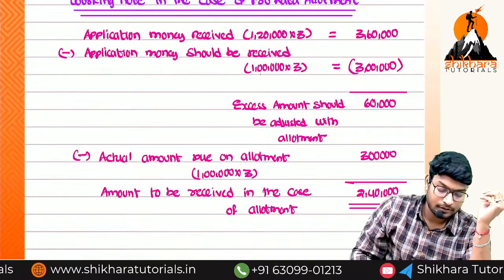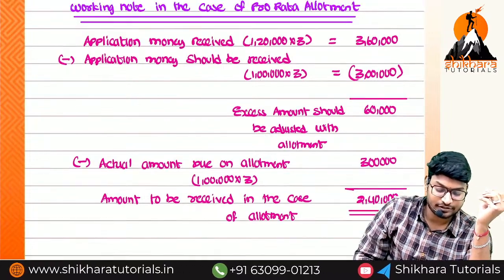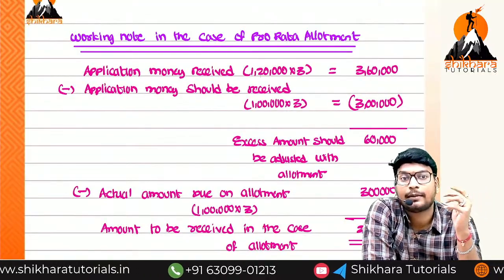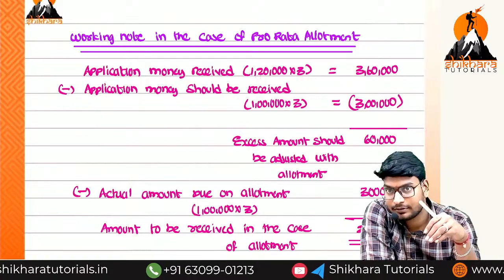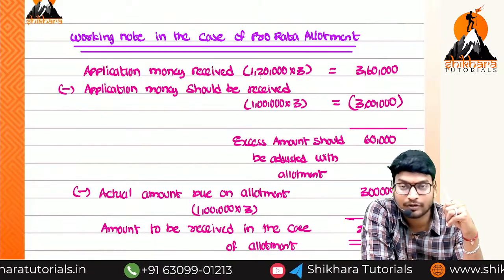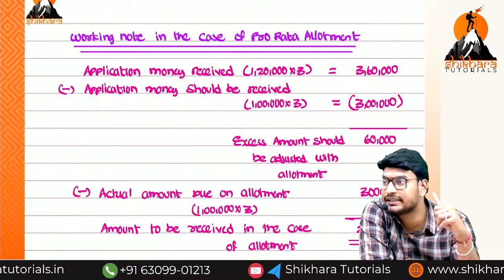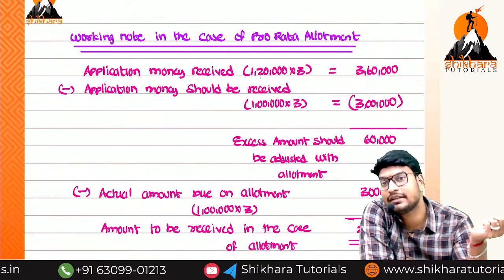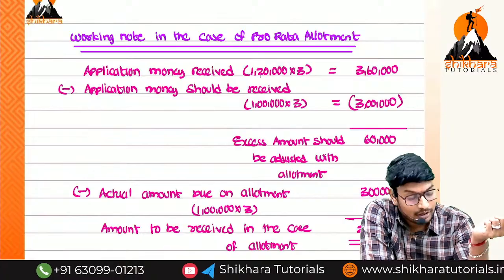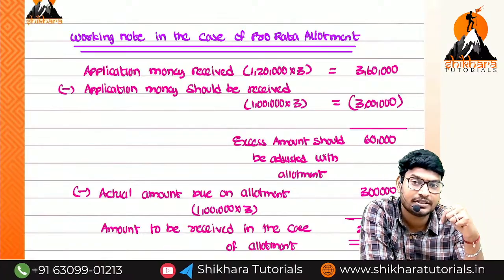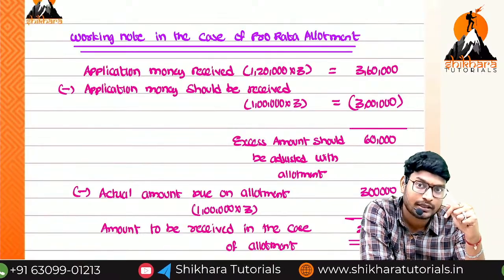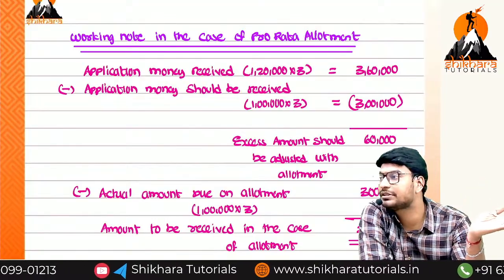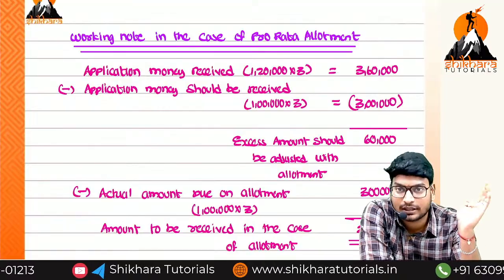So what do we need to do in the working note? What is the first point? Applications received minus application should be received. What is the amount we have got? 60,000. What is the meaning of this 60,000? This is an excess amount. We have to adjust it with the allotment. So on the allotment stage, how much do we need to receive? 3 lakhs. But how much have we actually received already? 60,000. So we have to receive only 2,40,000. Are you getting the point?